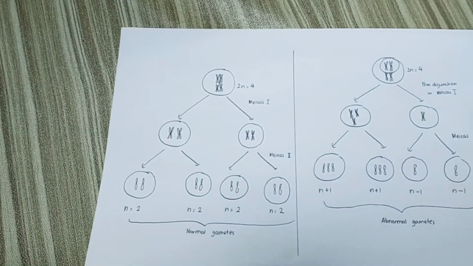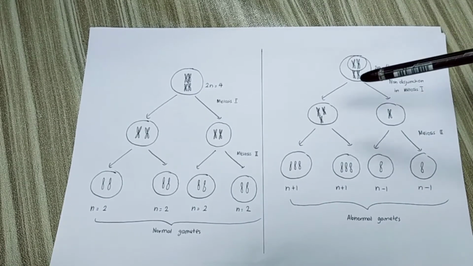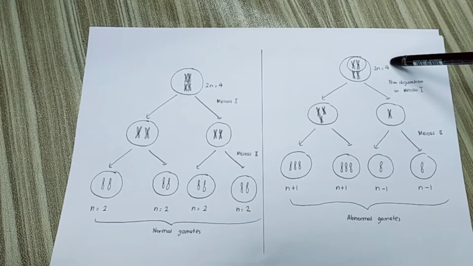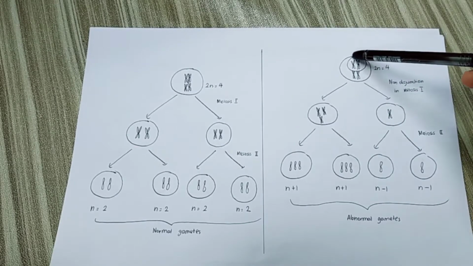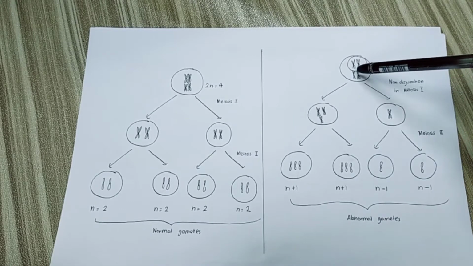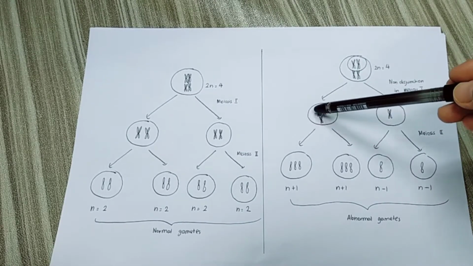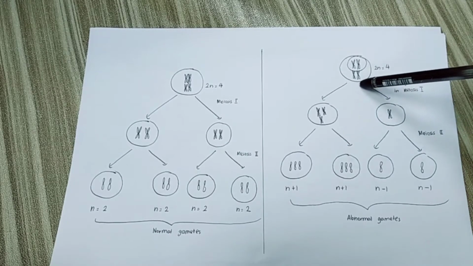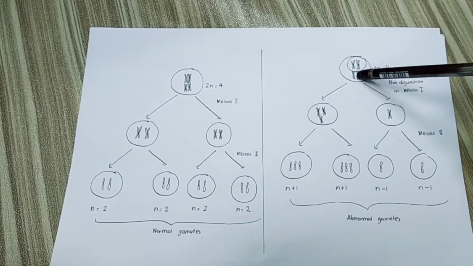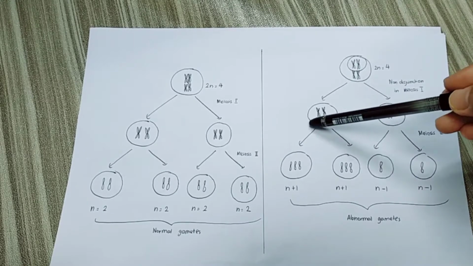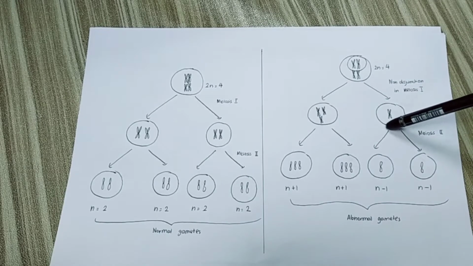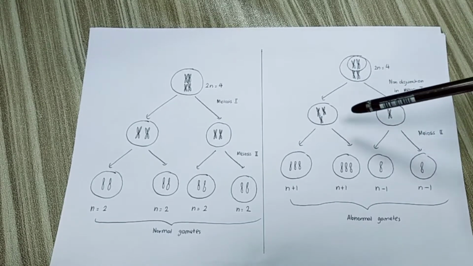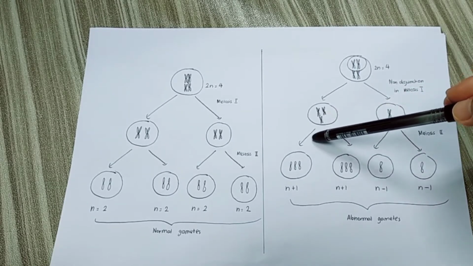Now we compare with the abnormal gametes here. Let's say the parent cell is also 2n equals 4. Non-disjunction occurs in meiosis 1. The first pair, the upper part, fails to separate, so one cell will have 2 chromosomes there. But for the second pair, the homologous chromosomes separate, so there will be one. So one cell will have 3 chromosomes, while the other cell has only one chromosome. Then meiosis 2 occurs normally, and the sister chromatids separate.